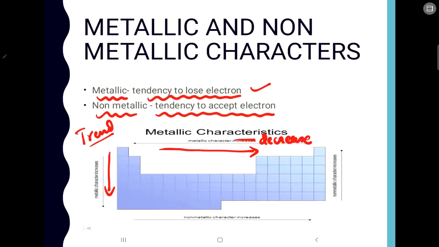When you go from left to right in a period, the nuclear charge is increasing. So the tendency to lose an electron will decrease, and as a result the metallic character will also decrease. Now for non-metallic character it will be the opposite. The tendency to accept electrons will increase as we go from left to right in a period because the nuclear charge is increasing, so there is more tendency to accept electrons. And when you go from top to bottom, there is more tendency to lose electrons. So the non-metallic character will decrease from top to bottom, and the metallic character will increase from top to bottom in a group.